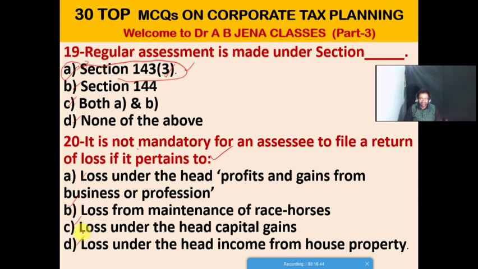D. It's a loss under the head income from house property. Friends, so D is the right option for this MCQ. It is not mandatory for an assessee to file a return of loss if it pertains to the loss under the head income from house property.